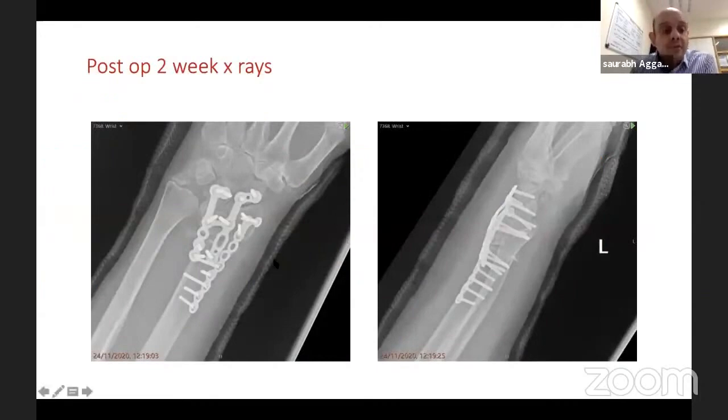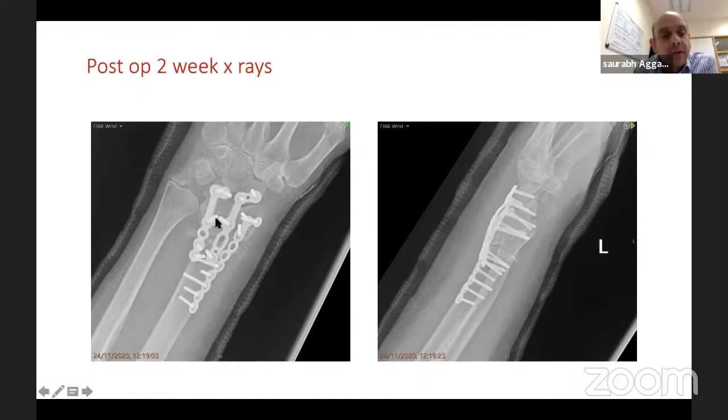So yeah, this happened. This surgery was done, I think, on the 14th of November. These are X-rays at 10 days to 2 weeks post-op. Not a lot to appreciate there other than the fact that we've got radius out to length, inclination is fine, your tilt is okay there, so corrections are all good.